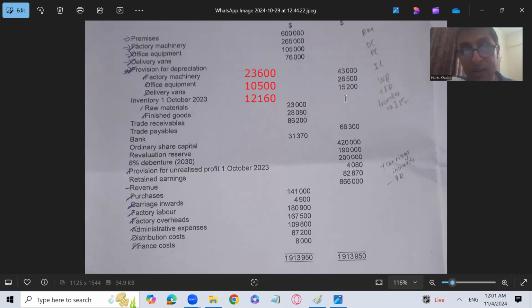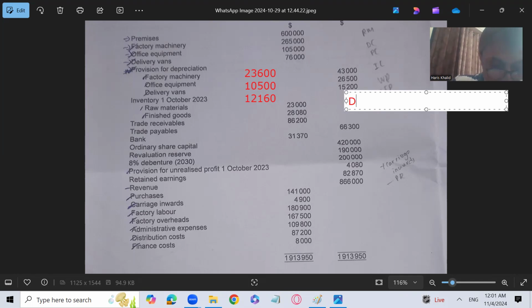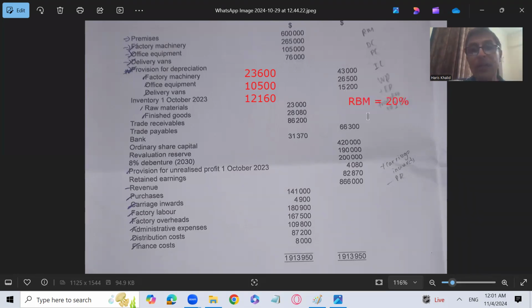Now we have calculated the depreciation of 12,160 on the amount of 60,800. So 12,160 divided by 60,800 becomes 20%. So it means that on the delivery van, we have charged the diminishing balance method, the reducing balance method, with a rate of 20%. So we have found how we have done that.